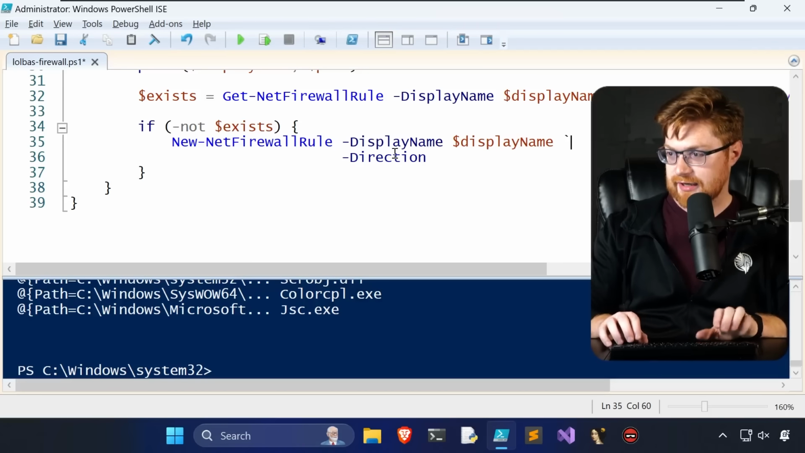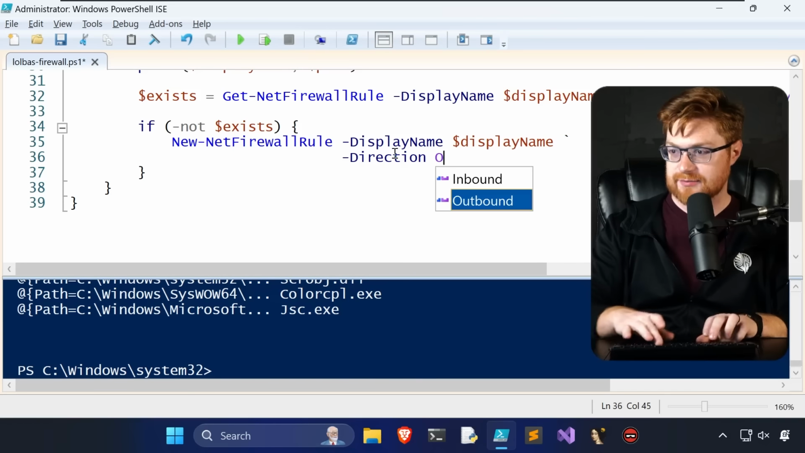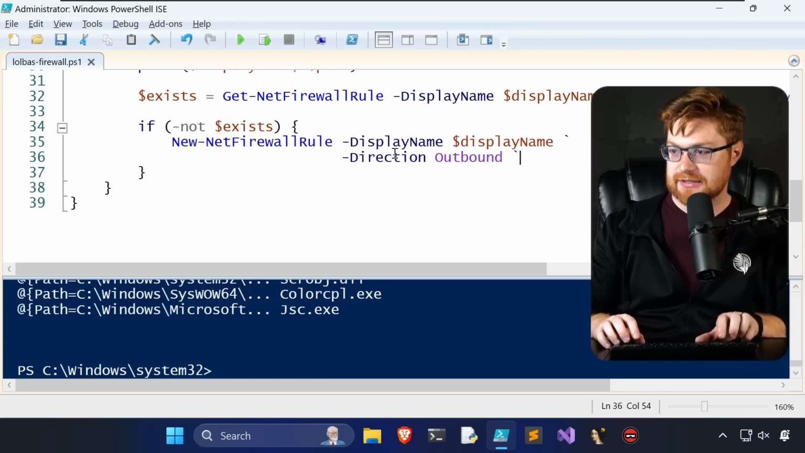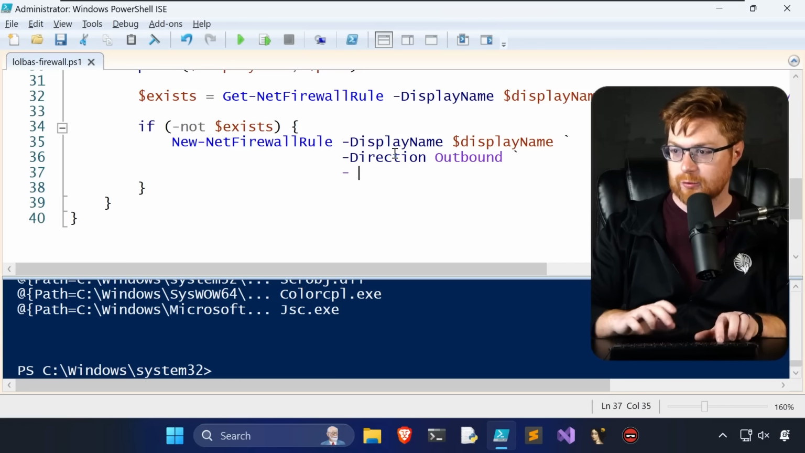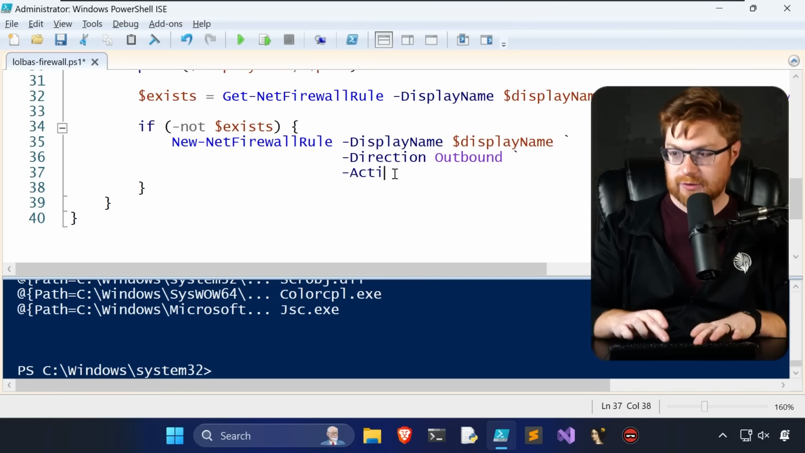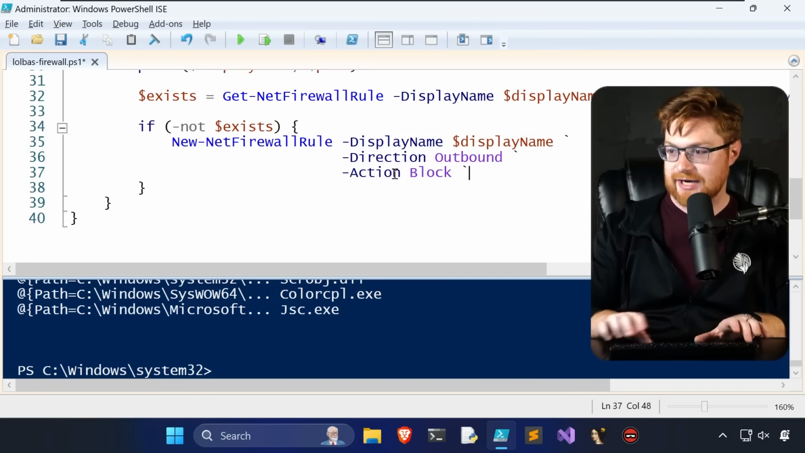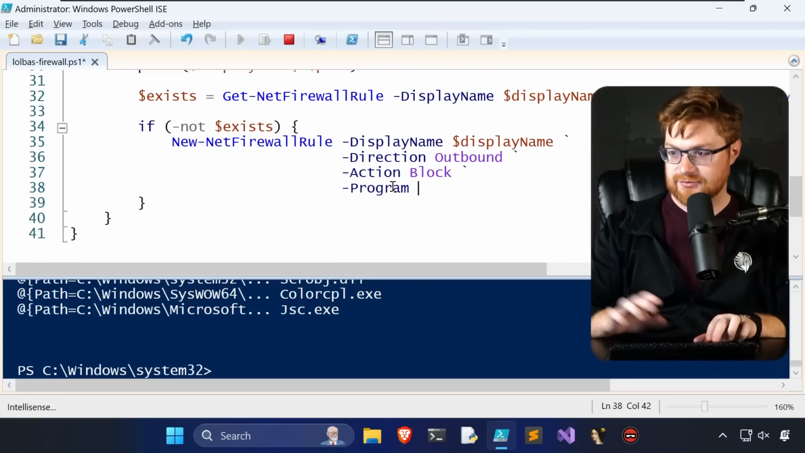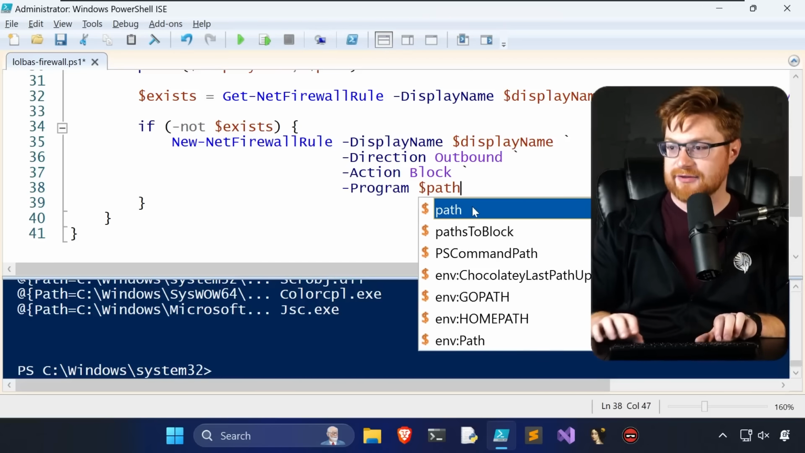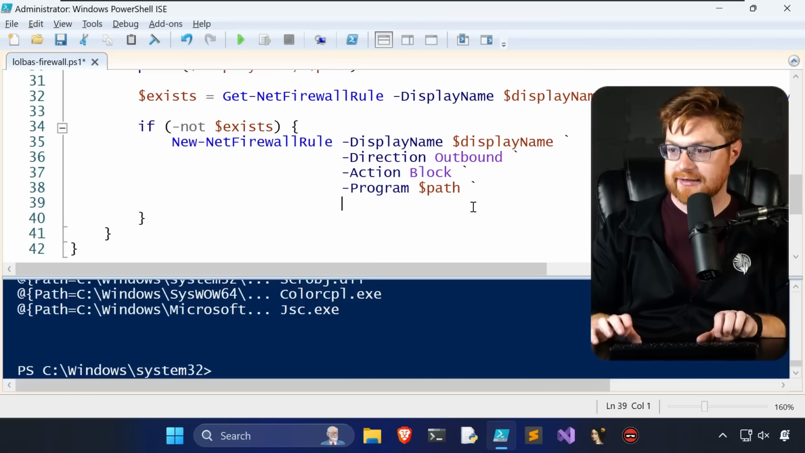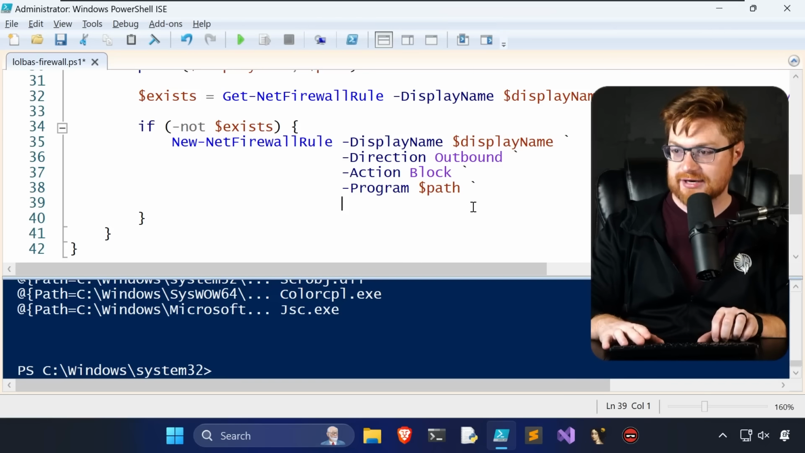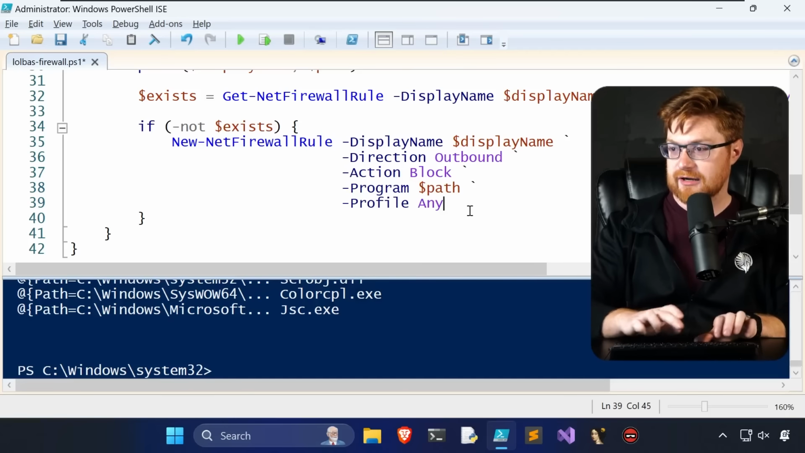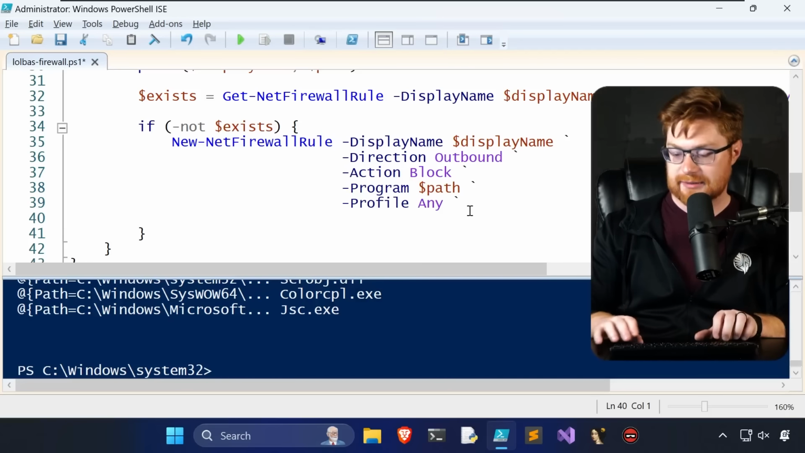Oh, we need a backtick to escape our new line character here if we are trying to extend that to multiple lines. Outbound should be the direction that we're going to be worried about for the connectivity there. Of course, we want to block that as our action. We'll set the program, so the full path, right? The path of the binary that we are going to try and limit, restrain, restrict. Does not matter what profile of the firewall that we're going to be hitting here, and then actually enabled.